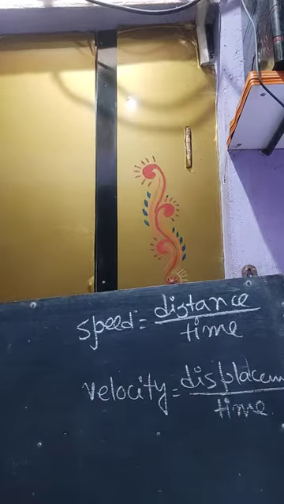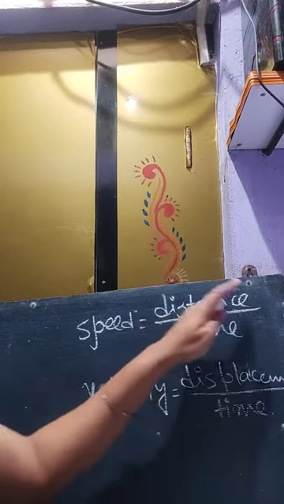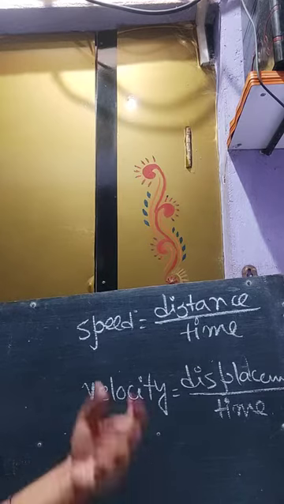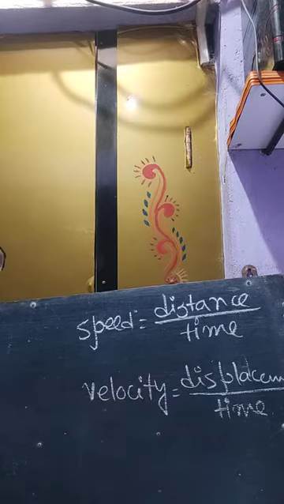So, what is the formal definition of speed? Speed is defined as the rate of change in distance per unit time. Okay. What is velocity? Velocity is the displacement per unit time.